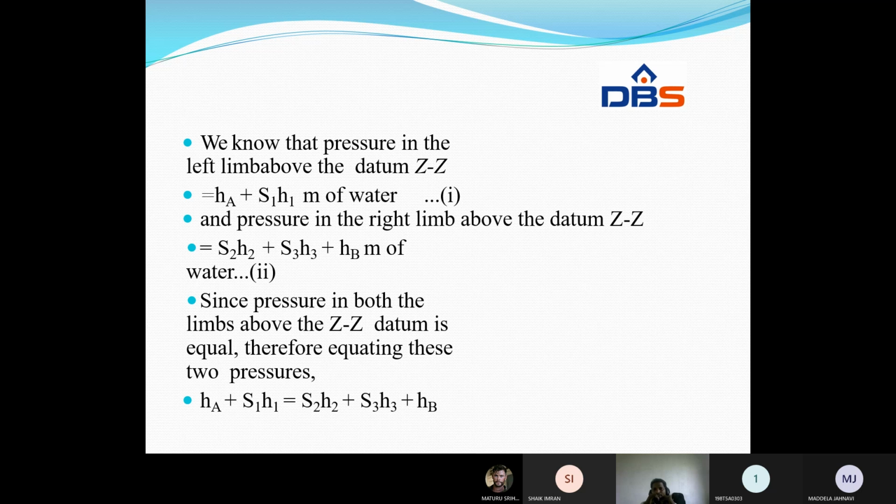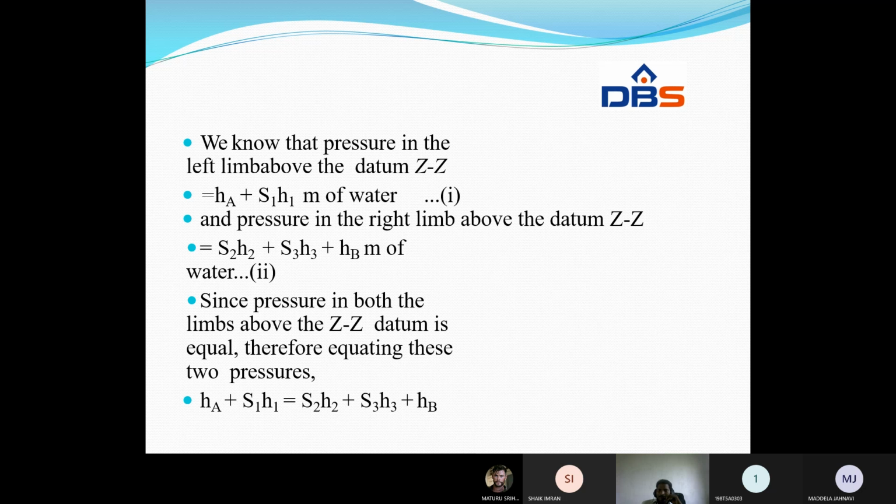Before closing the session, I want to ask you some questions. What is meant by pressure? Pressure is nothing but the force acting upon unit area. Then what is meant by pressure head?